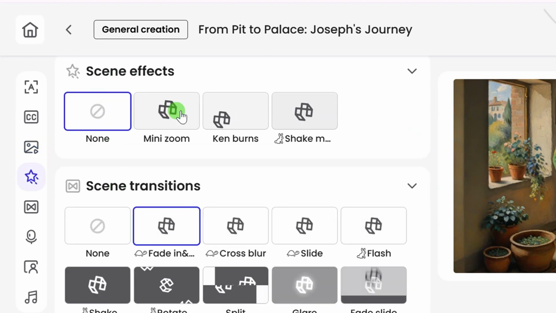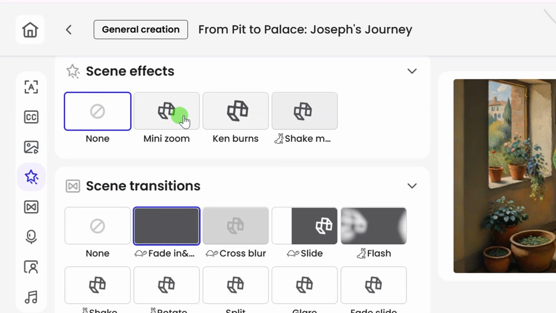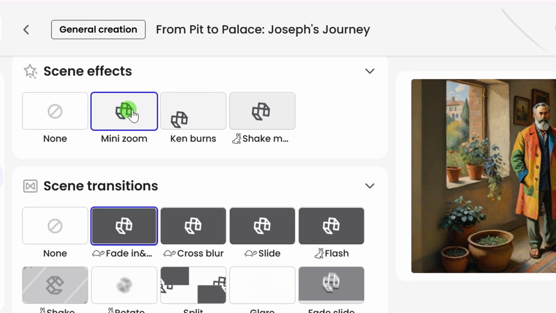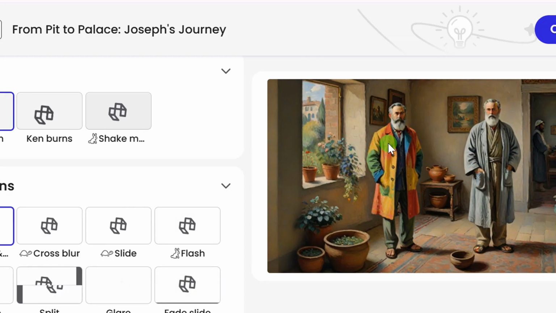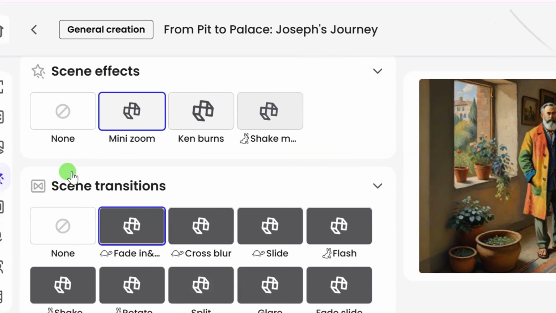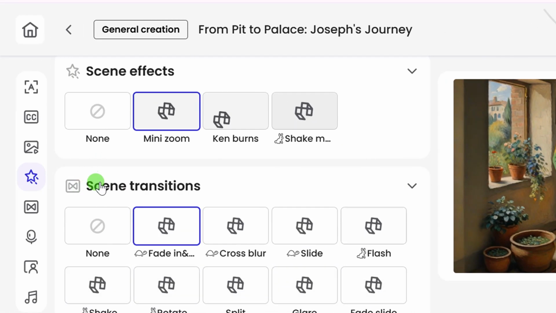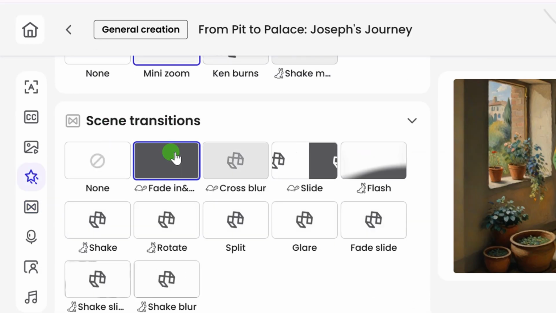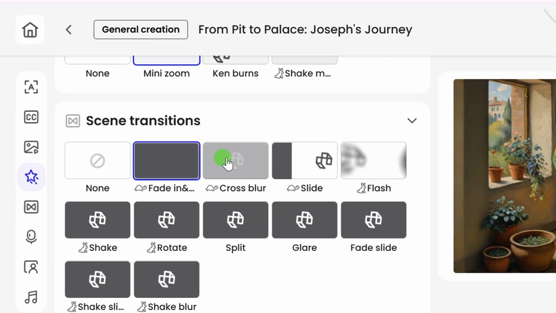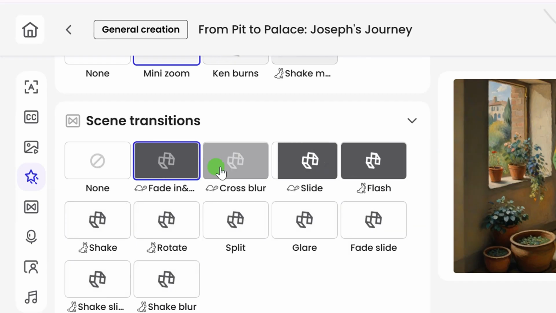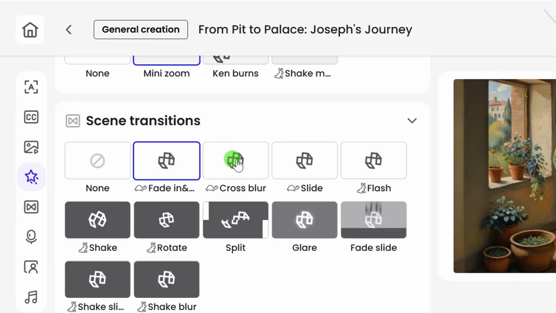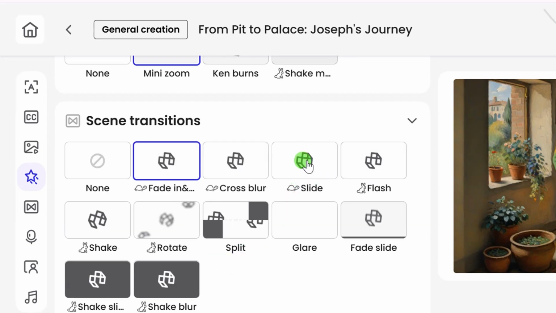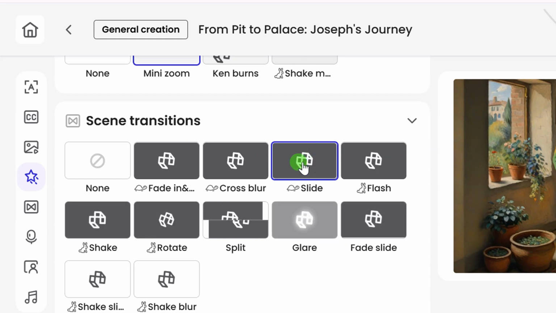So this scene effect is going to give a kind of animation to each of your videos. So if you have this mini zoom, if that is selected, your image for each of these scenes is going to have that mini zoom effect over it. And here we have the scene transition. So if you want to have transition in between each of your scenes, in between each of your videos, then you can select either of these transitions. We have cross blur, we have slide, flash, and any of these transitions you can select from. For this, let's just go ahead and select the slide.